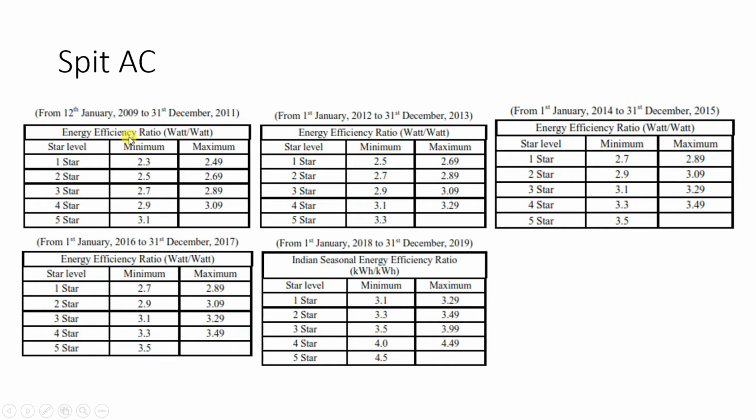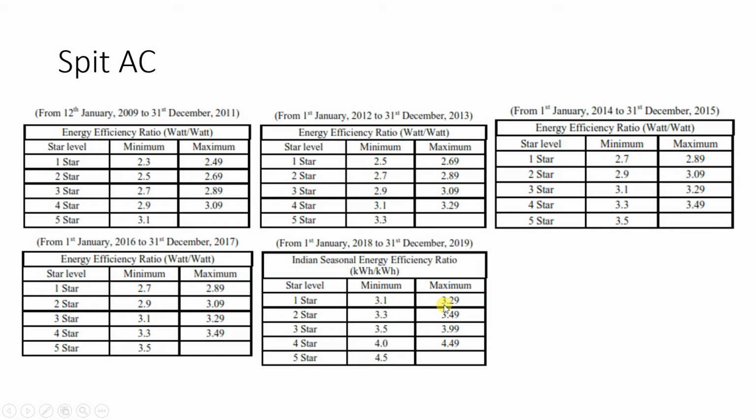We are talking about EER, energy efficiency ratio, and split AC. This is for 1st January 2018 to 31st December 2019. So here you can see 1 star has become 3.1 to 3.29. So here you can compare 5 star for the period 2009 to 2011, where EER was 3.1 and above. But for the 2018-19 period, you can see 1 star itself is 3.1 and above.